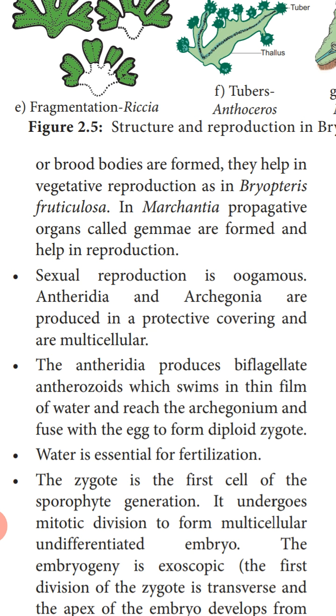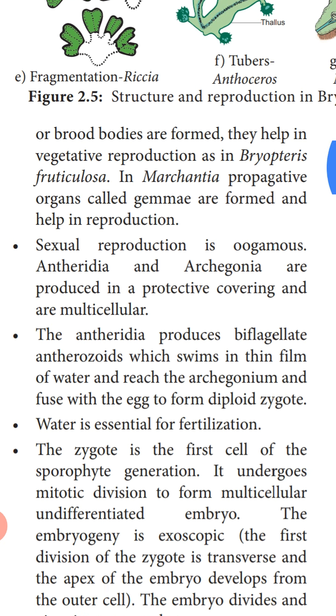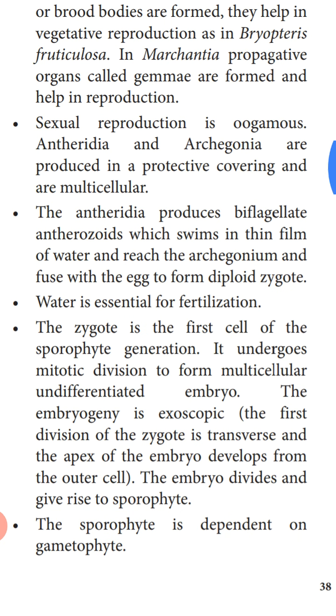The male sex organ is called the antheridium. It produces the antherozoids, the male gametes, which are biflagellate, meaning they have two flagella, and swim in the water to reach the archegonium. The archegonium is the female sex organ, and in it is present the egg. These antherozoids fuse with the egg and form a diploid zygote. For this fertilization to take place, the antherozoids have to swim in the water. So water is essential for fertilization. The agent of fertilization is water.